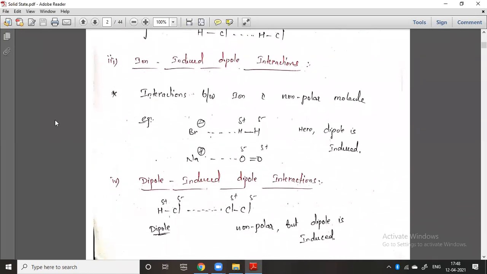So see here, the ion induced dipole interaction. What is ion induced dipole interaction? What does it actually mean? There is an ion, and the interaction is between that ion and a non-polar molecule. Here you should understand the induced dipole. You have already studied the inductive effect. So what is actually the inductive effect?